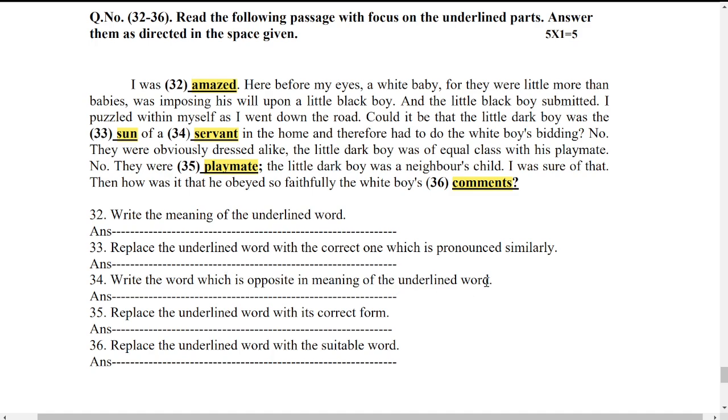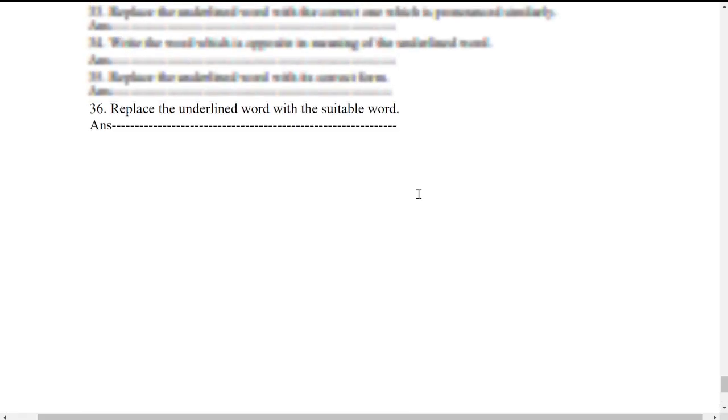But you have to be very careful in reading each of these directions. In the next one, we have opposite, servant, and opposite of servant is what? Next, playmate, replace the underlined word with its correct form. We have to go with playmate or playmates. They were playmates or playmate. They in the sense plural, right? So I have to go with playmates. Replace the underlined word with the suitable word. Again, you have to go with the suitable word here. So this is how the vocabulary section continues.